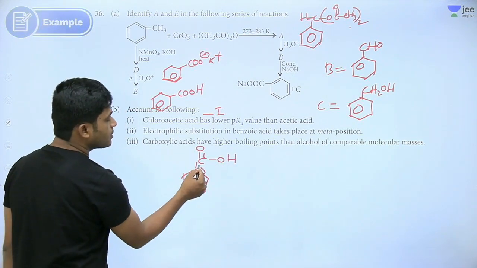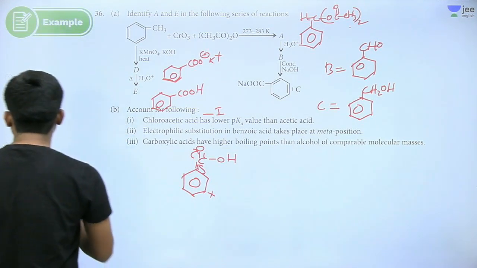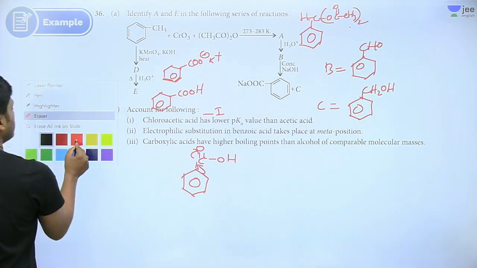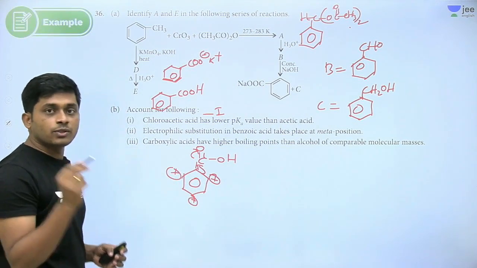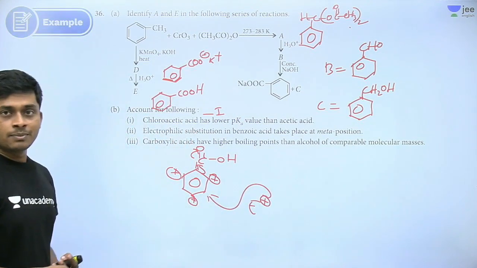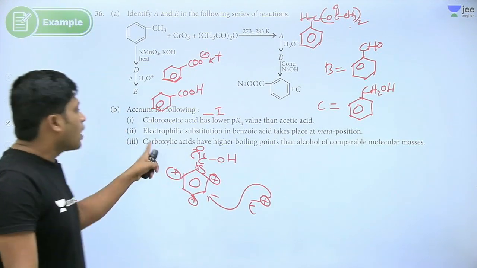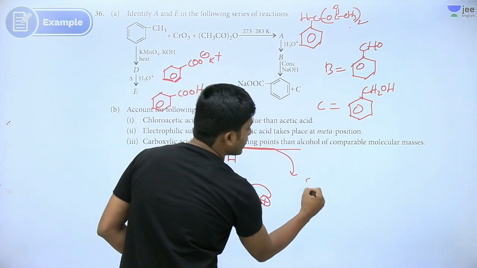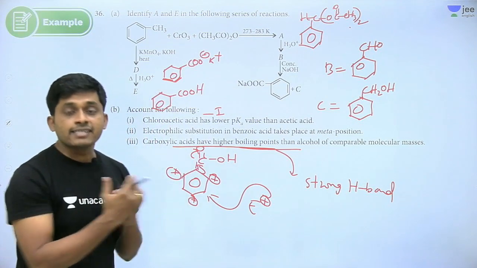If you write the resonating structures, you will get, see here, positive charge at ortho and para positions. So the electrophile will attack at the meta position only, because electron density is relatively more at the meta position. Got it? Carboxylic acids have higher boiling points because they have strong hydrogen bonds. That's why they exist as dimers also.